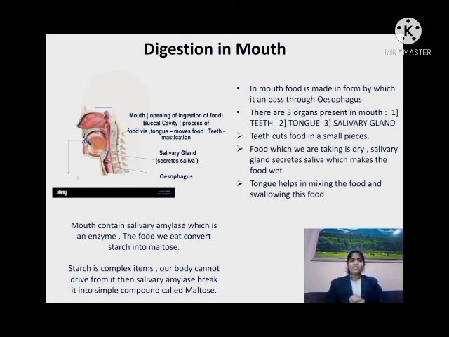Digestion in our mouth: we take the food in our mouth. Let's take one example, like chapati. It is of big size, we cannot eat it at one time, so we take it in our mouth, and in the mouth the food or chapati is made into a form in which it can pass through the esophagus. Our mouth contains three parts or organs: teeth, tongue, and salivary gland.